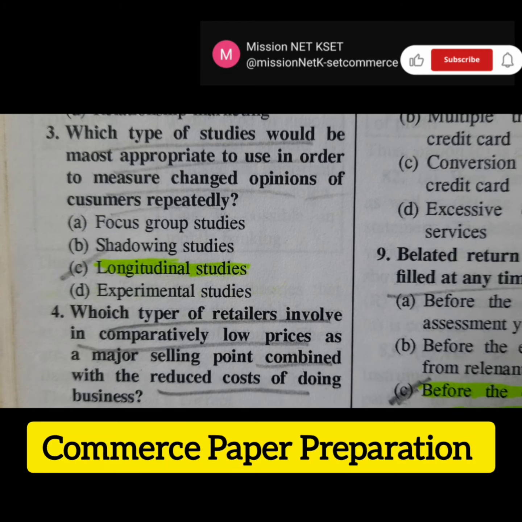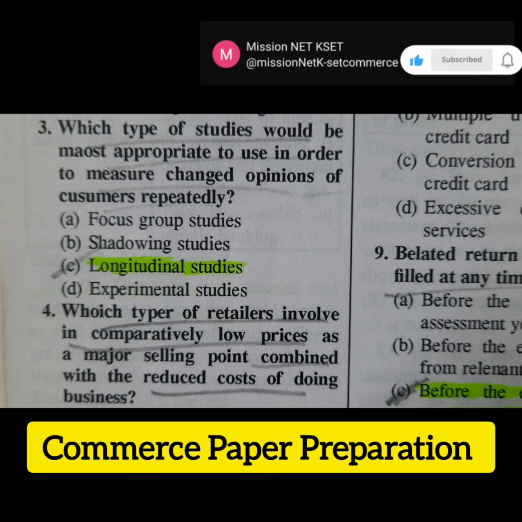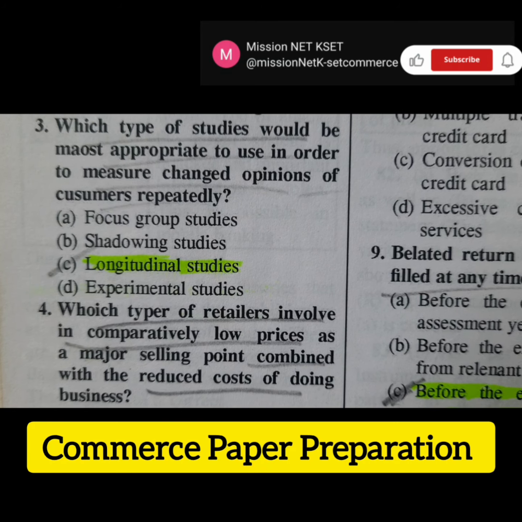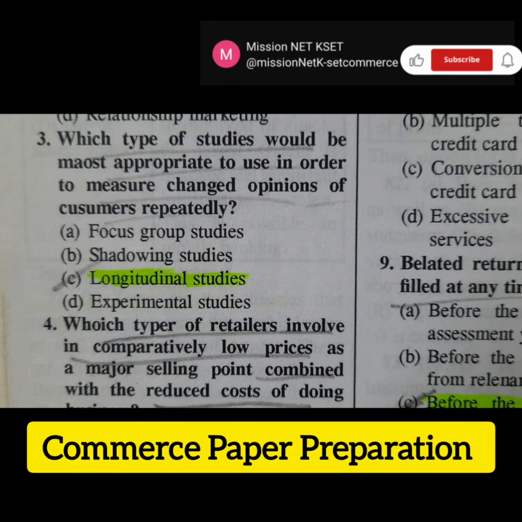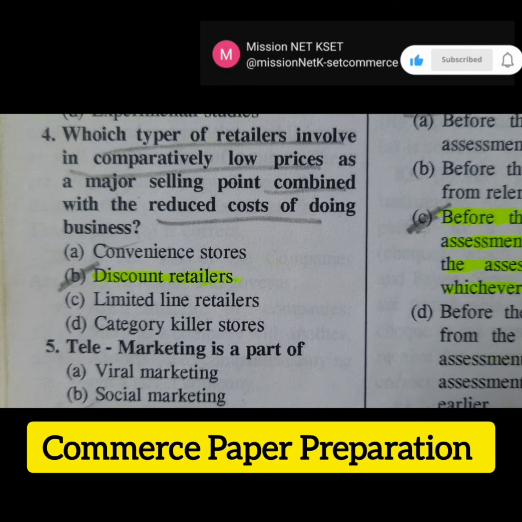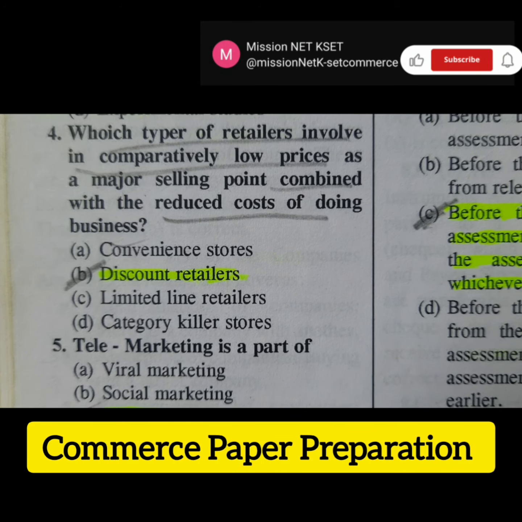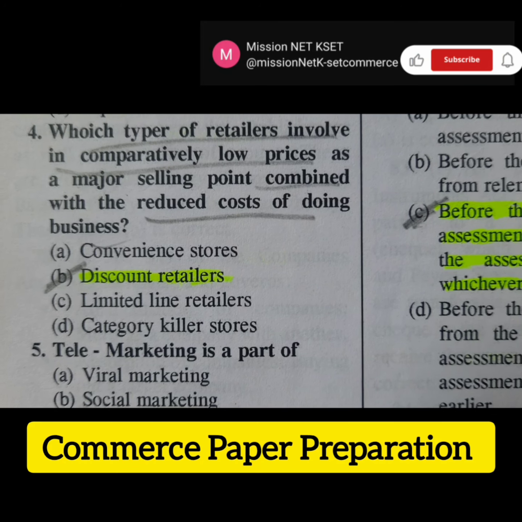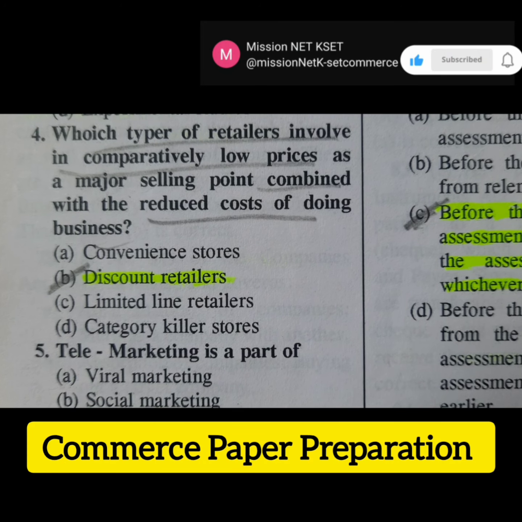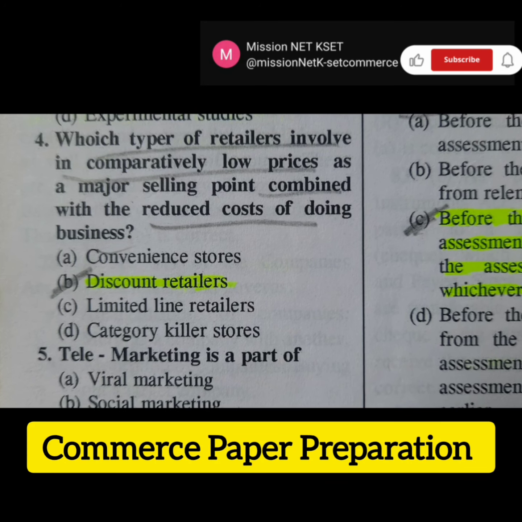Then the next question is which type of study would be most appropriate to use in order to measure changed opinions of consumers repeatedly. The right answer is option C, longitudinal studies. Then the next question is which type of retailer involved in comparatively low prices as a major selling point combined with the reduced cost of doing business. The right answer is option B, discount retailers.